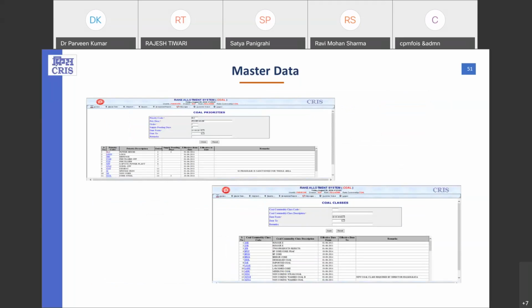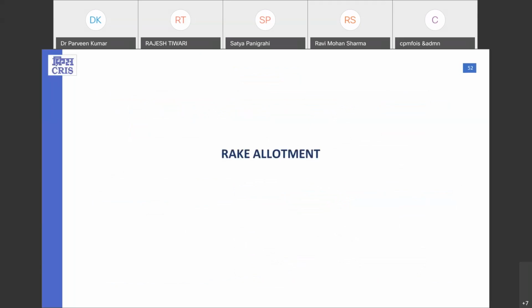This particular interface is for priorities, which I have explained, like these are the categories. So we need to have a master of program categories, what all categories we have in our system. And this is for the coal classes, the available coal classes. Now we will try to understand how the rake allotment for coal is actually taking place right now in the RAS application.